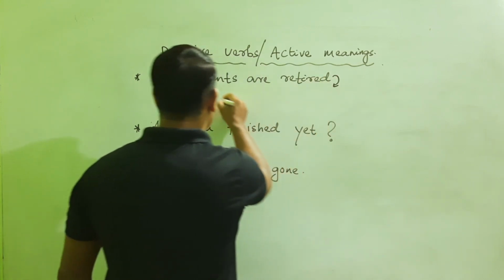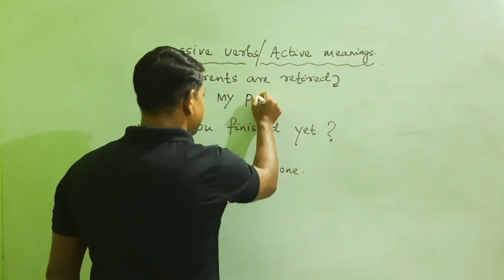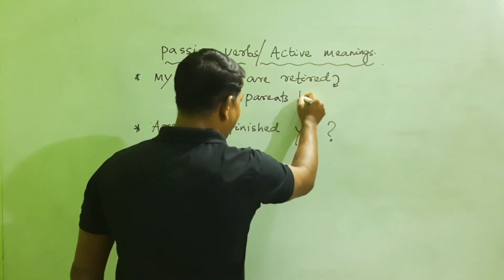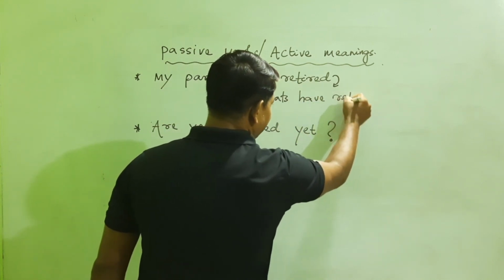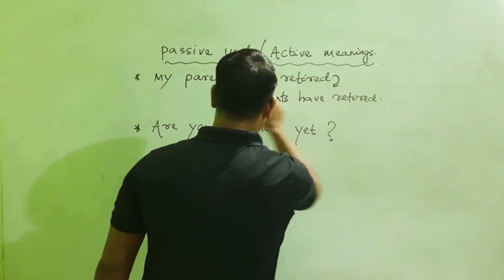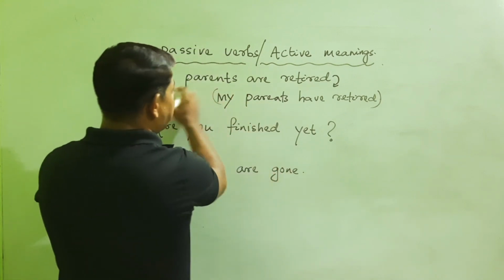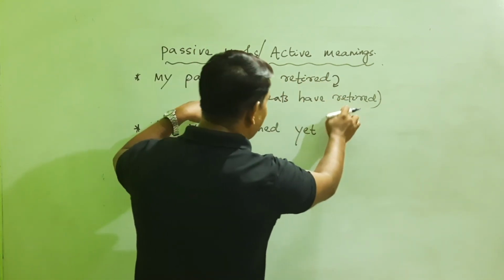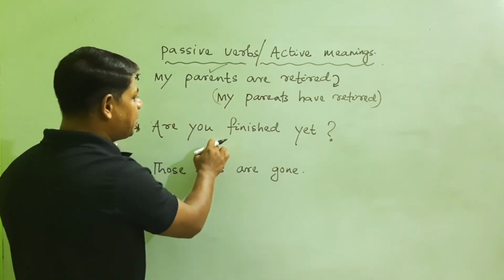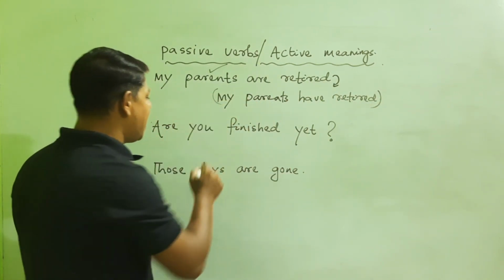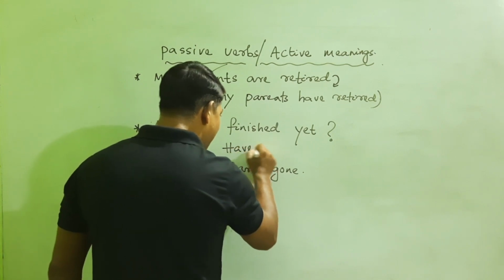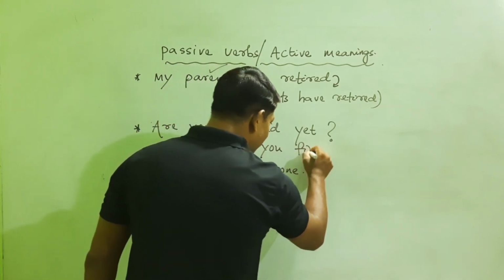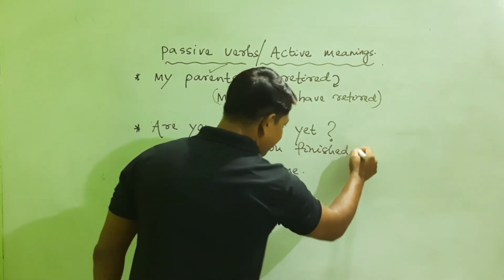It means that my parents have retired. My parents have retired. It has the meaning my parents are retired. It is a passive sentence but it is having active meaning. Then comes are you finished yet? It means have you finished yet?